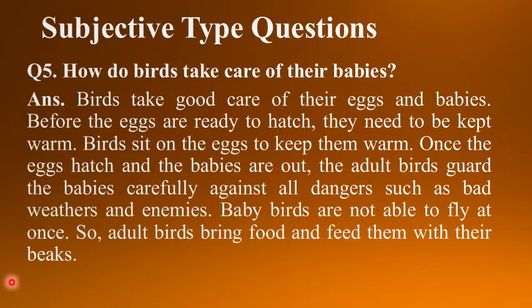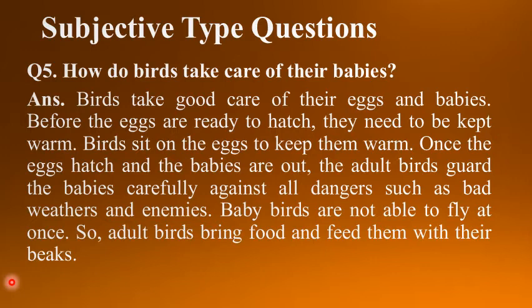Okay, and once the eggs hatch and the babies are out, then the parent birds or adult birds take care of their babies very carefully, and they protect their babies from all dangers like bad weather conditions or predators or enemies.